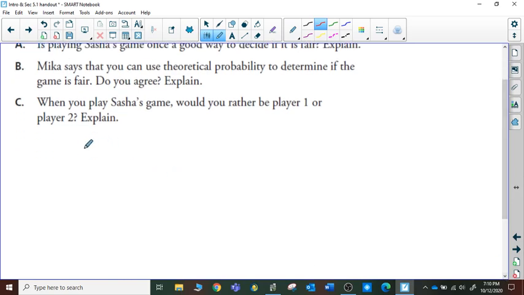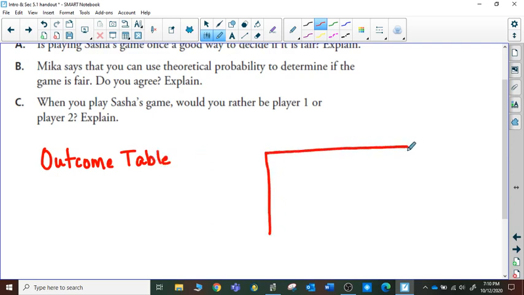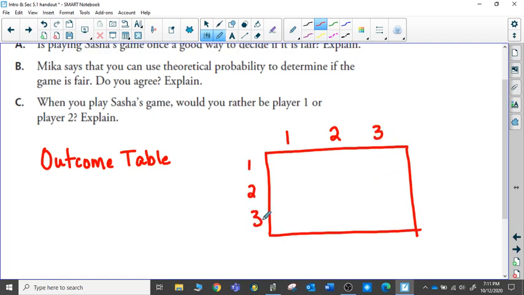So I'm going to do an outcome table as a way of looking at all the possible outcomes for this game. An outcome table again is going to allow us to see what happens when we get a 1, 2, or 3 drawn from one player and a 1, 2, or 3 drawn from the other player. So just completing my table.